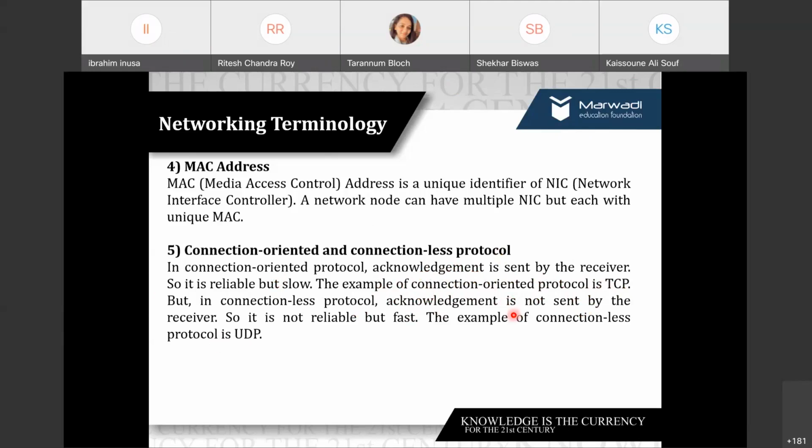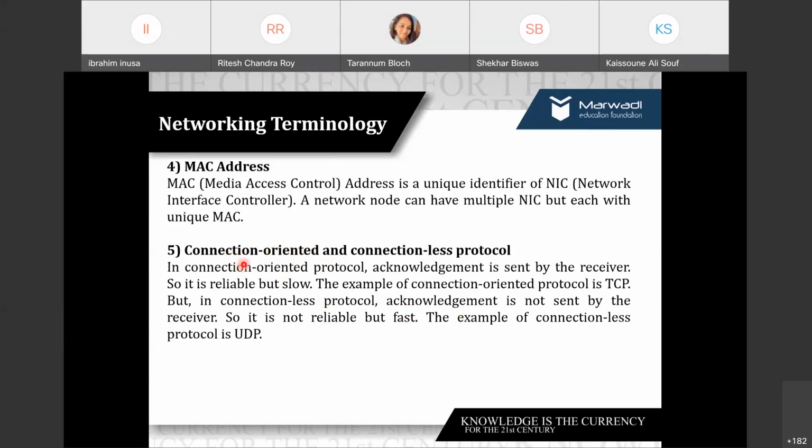Acknowledgement, right? Whether the acknowledgement is sent by the receiver or not, we are not bothered about. So it is usually not reliable, because we do not have any assurance whether the response has been received or not. So we can say connectionless protocols are not reliable, whereas connection oriented protocols are the reliable ones. That's why when you want your message to reach and you want assurance that it has been received, you should go with the connection oriented protocol. The example of connectionless is UDP.